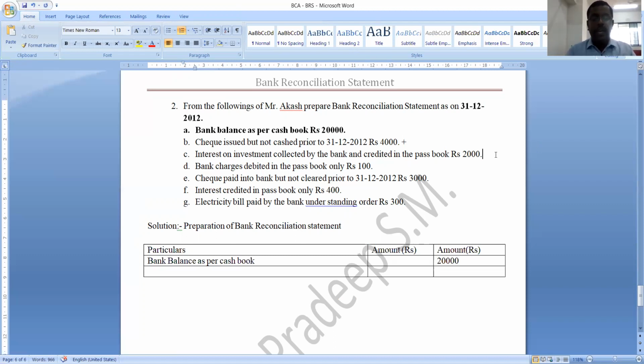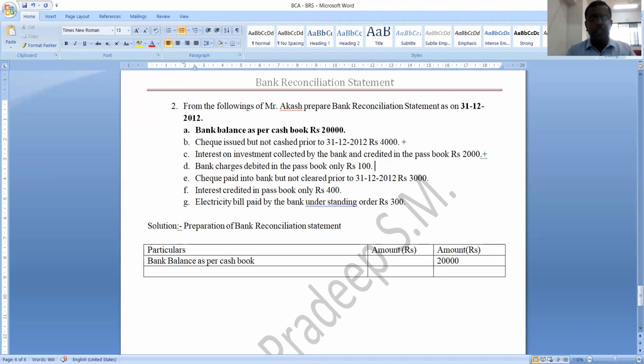Okay. Next one. Interest on investment collected by the bank and credited in the passbook. Credited in the passbook means passbook balance is increased. So in order to get this passbook balance, you should increase cash book balance too. So it should be added. Let us move to the next transaction.